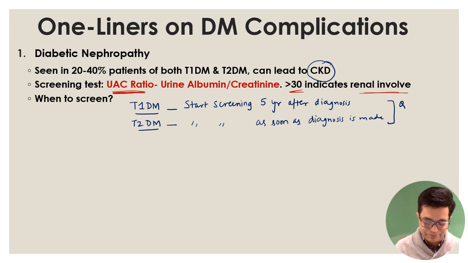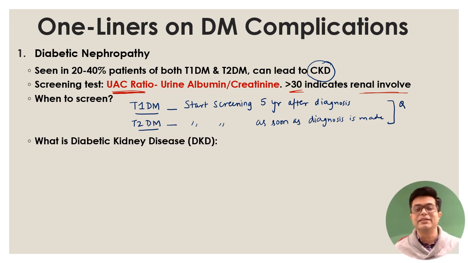Now, what is diabetic kidney disease? There is a definition for diabetic kidney disease also. It is very prominently mentioned in Harrison, but it is missing from many of the resource materials that you might have read.